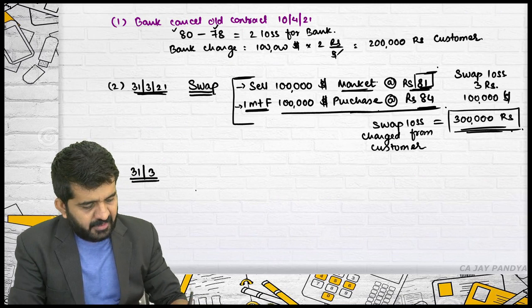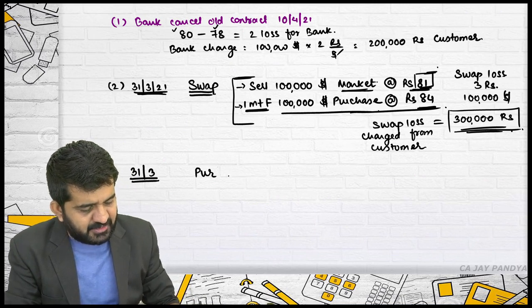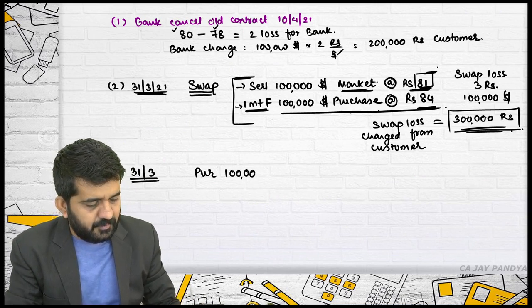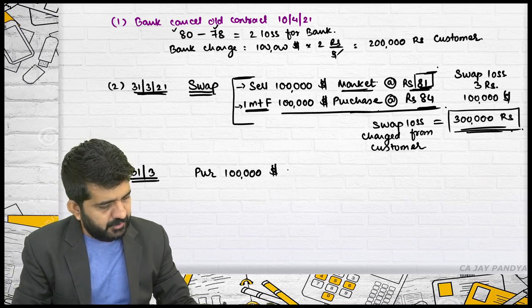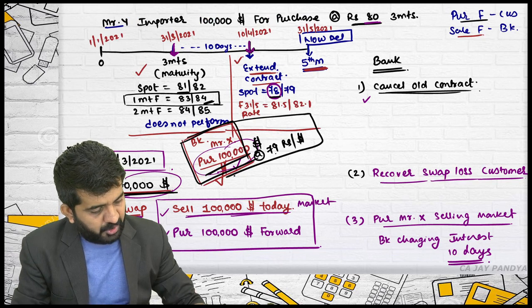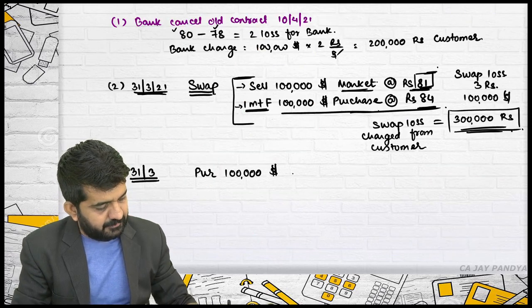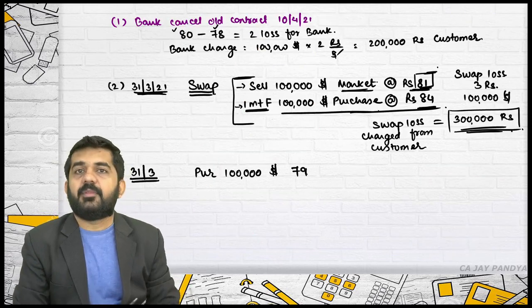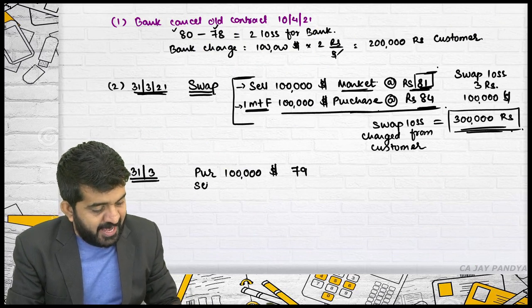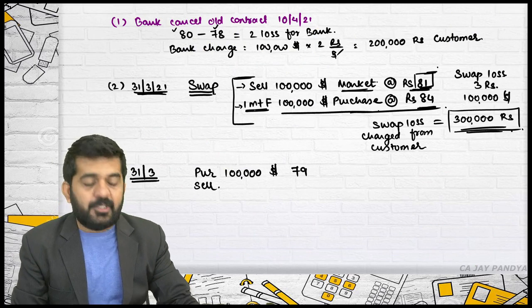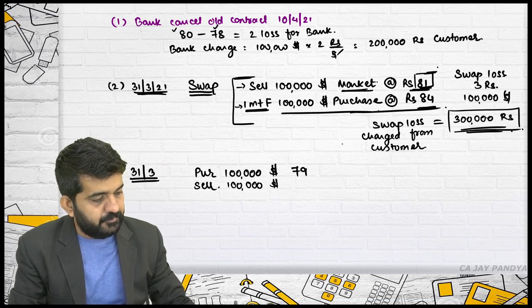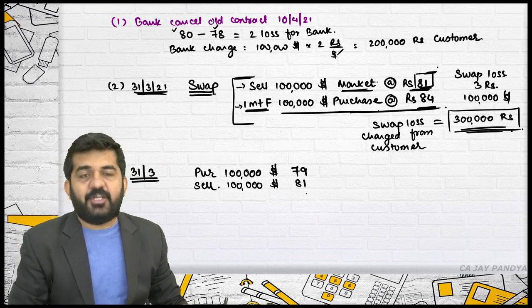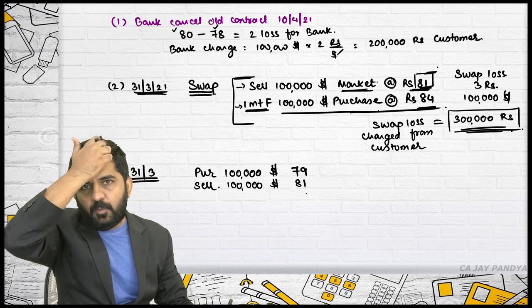81. Is it alright? The bank is purchasing $1 lakh at the rate of rupees what? We have written 79. Is it alright? The bank is compelled to sell this $1 lakh at the rate of rupees 81.